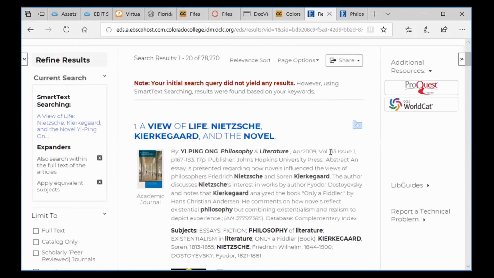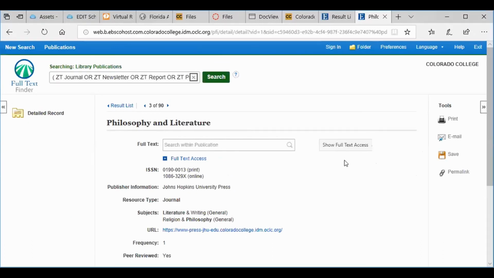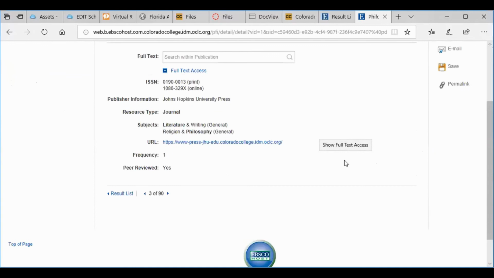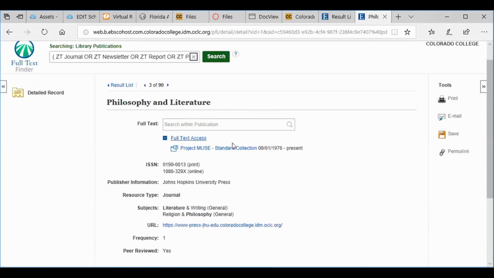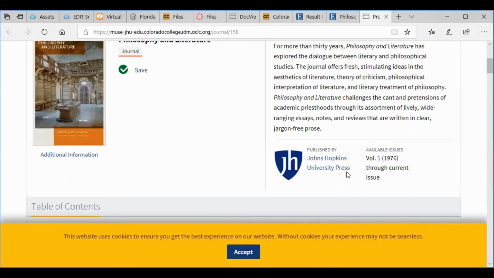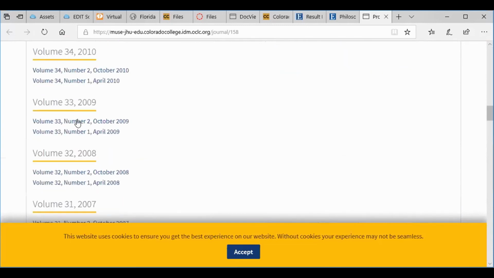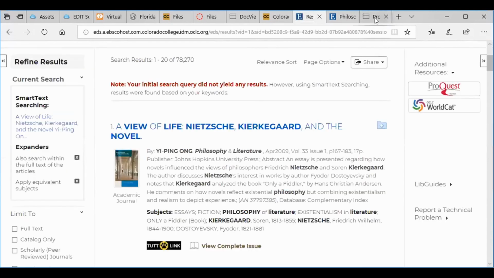And it's volume 33. So when we come over here, we need to go from Philosophy and Literature to volume 33. And here's access full text. And it's coming through a different vendor now, through Project Muse. And then we'll track down through here to volume 33. So you can see why, depending on how things are coming, do you guys remember, was it volume 1 or volume 2? Or issue 1, issue 2, does it say? Yep, issue 1 and then page 167.